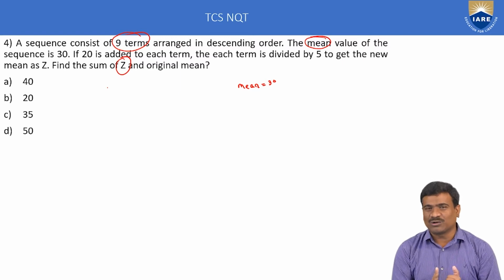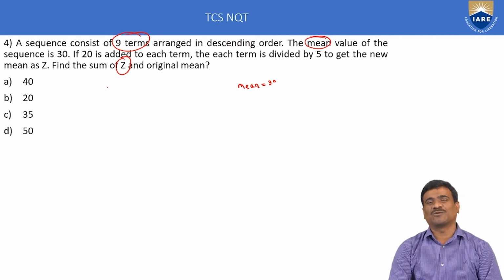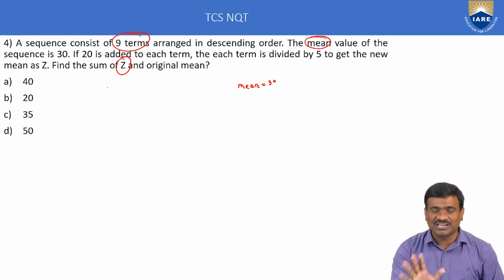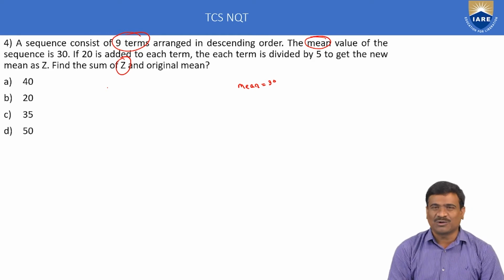A is equal to 20. The average depends only on the operator, which is plus. The new average is Z is equal to 30 plus 20, which is 50. 50 is called the new average, but the original mean is equal to 30. Here the question is to find the sum of Z and the original mean.